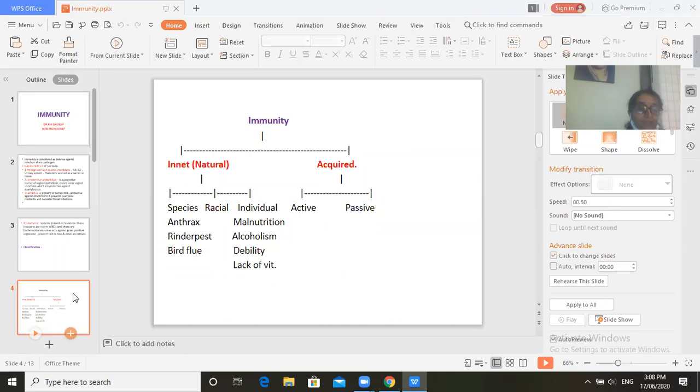Then Rinderpest is the second example. It is a viral disease of cattle or domestic animals like buffaloes, and wild animals like deer and giraffes. It is present in those animals also. So this particular infection is present in the wild.